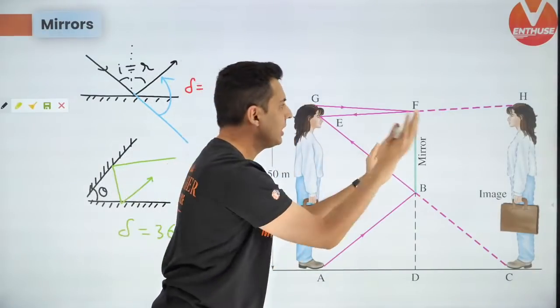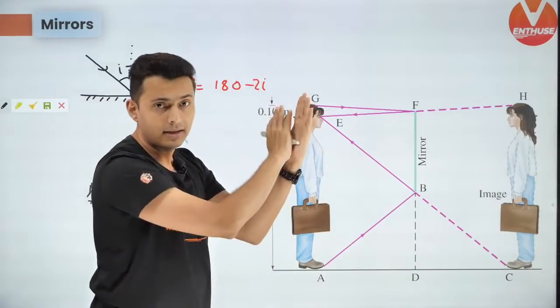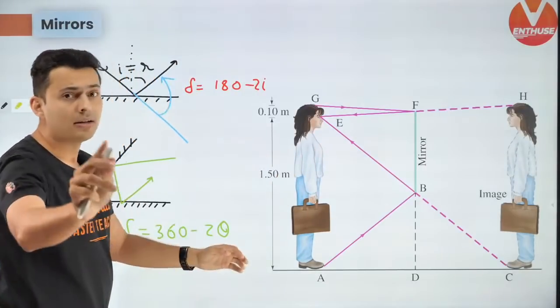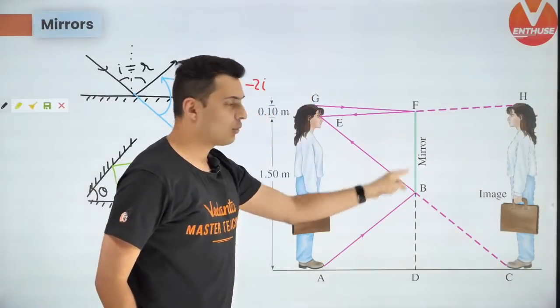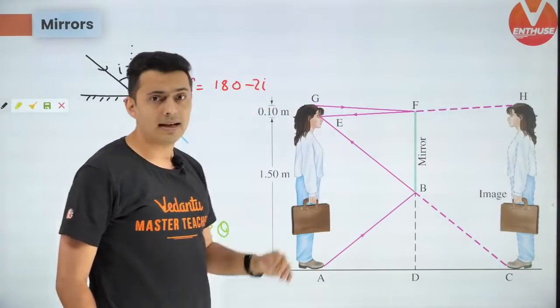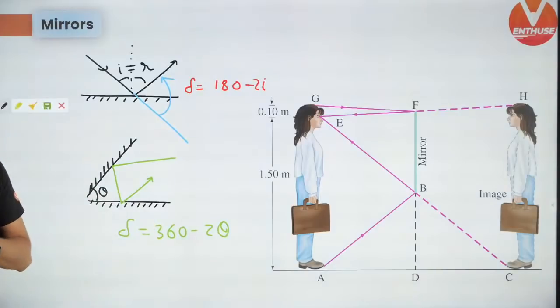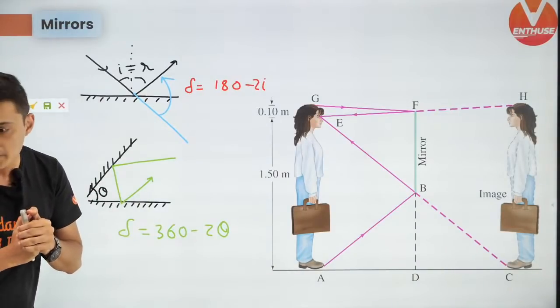Just fold it back in the end before giving the final answer. That's a trick which you can use, called the opening up method for mirrors, or reflecting it as it is. Okay, I hope this is very, very clear.